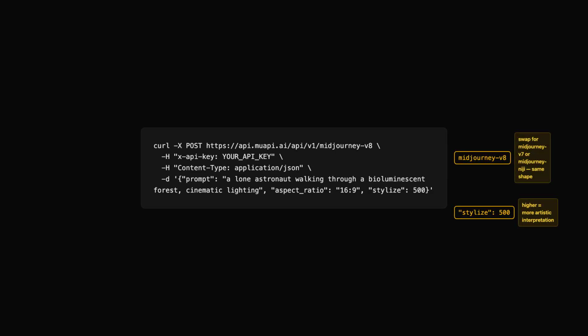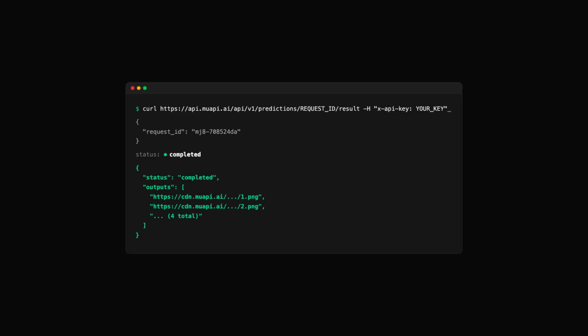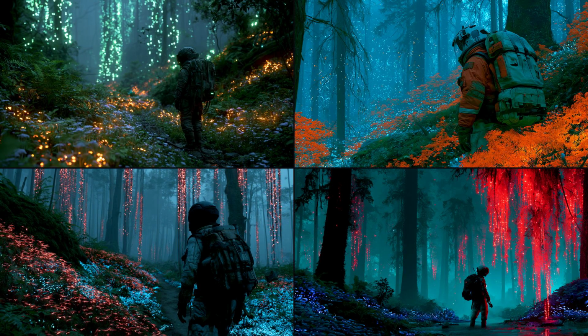One post request, your prompt, an aspect ratio, and a stylize value if you want more artistic flair. Hit the V8 endpoint and you get a request ID back immediately. Poll the predictions endpoint with that ID. Once status flips to completed, you get all 4 images back in one response like these, straight off the API.